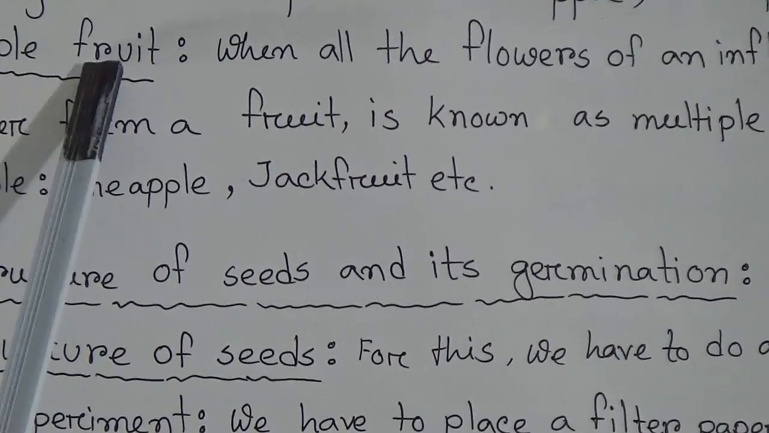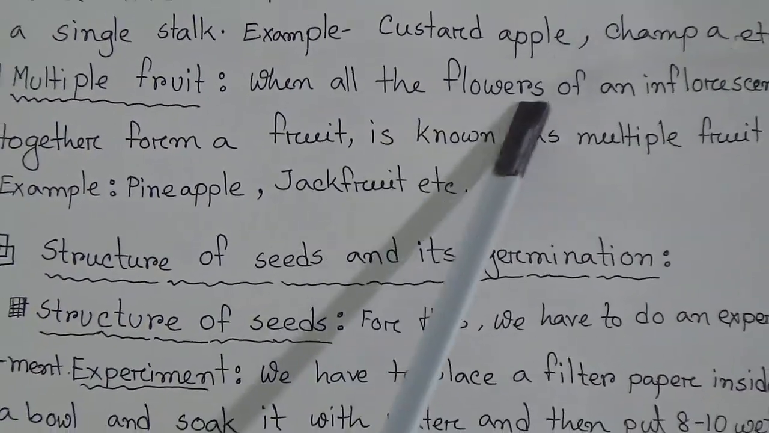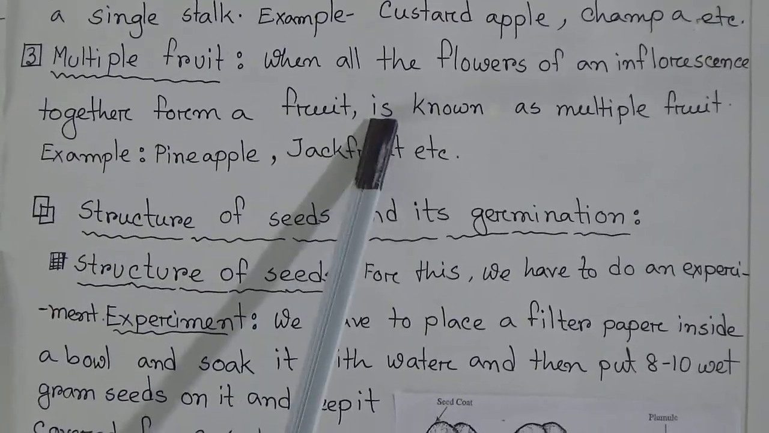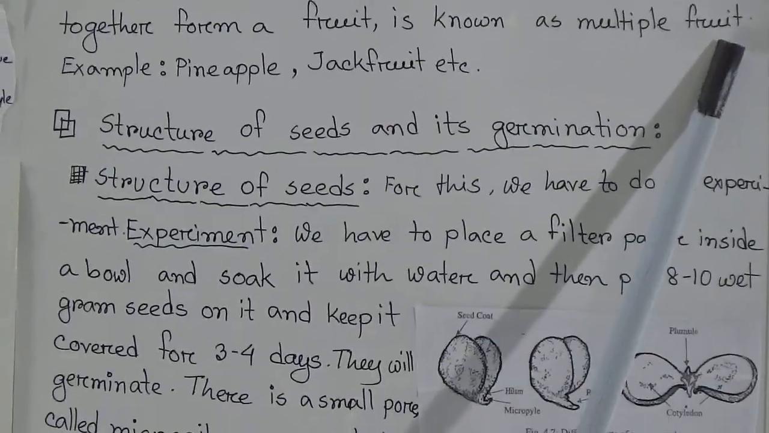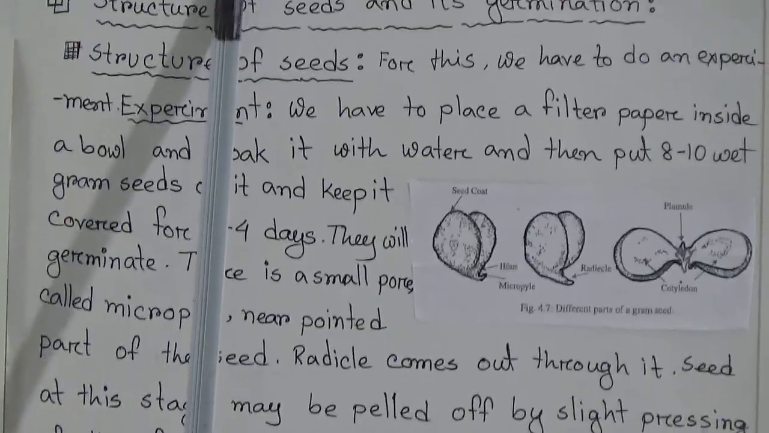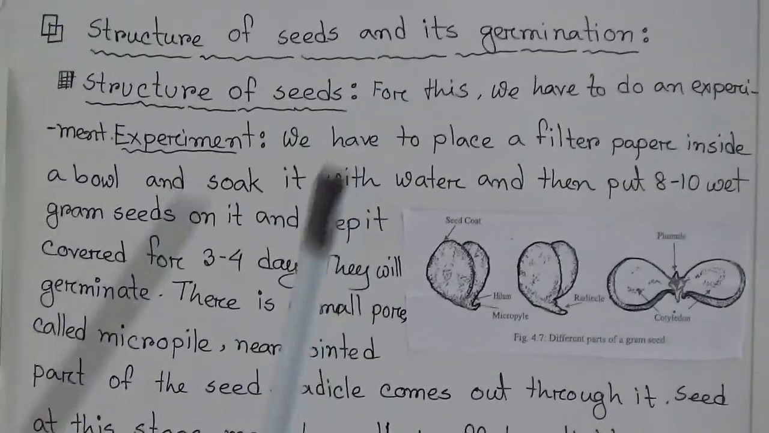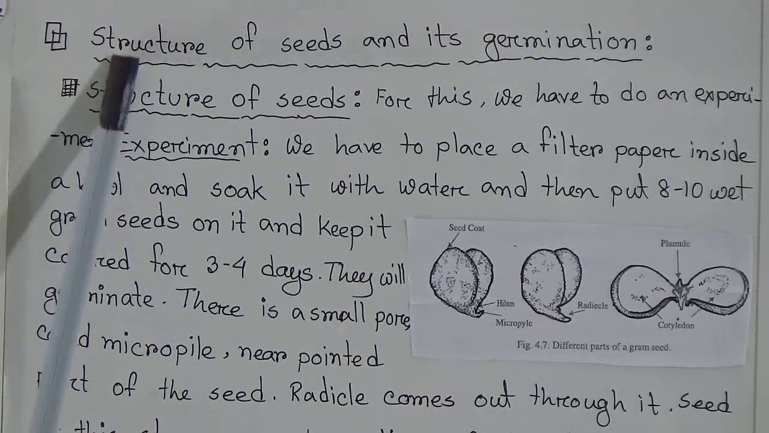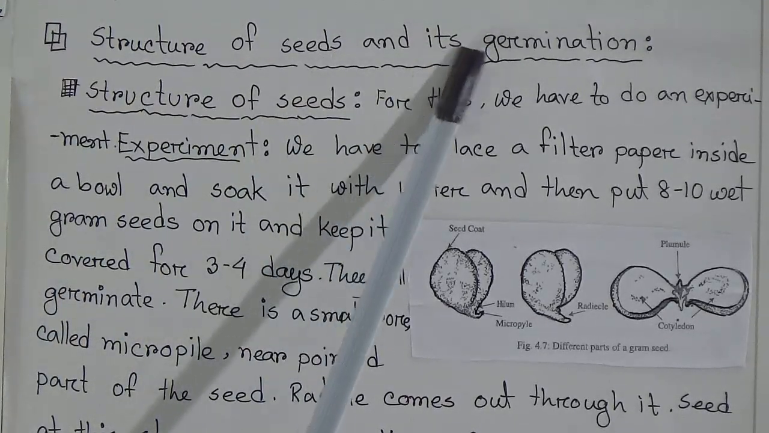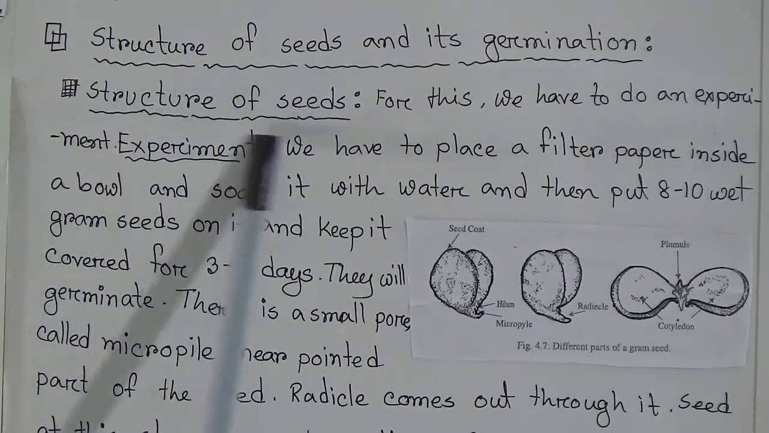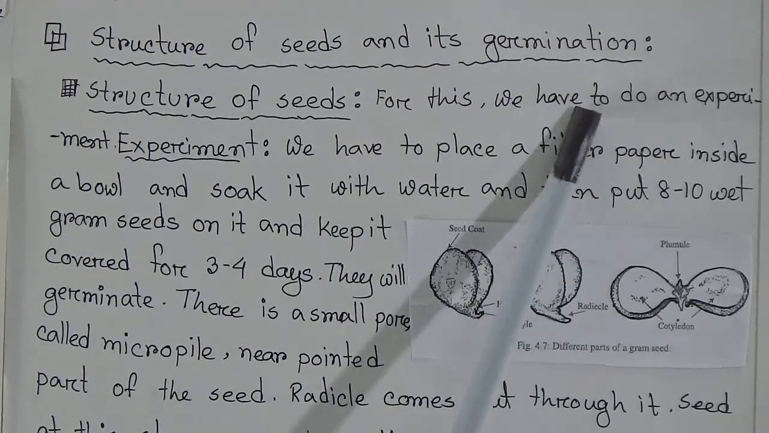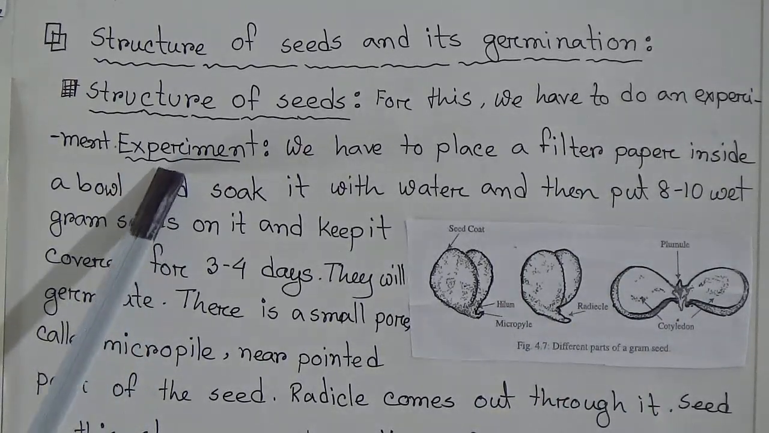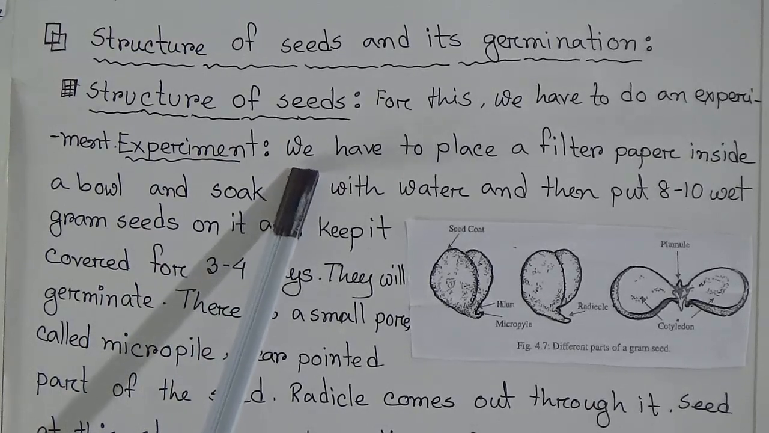Now we will go to the next point. This is multiple fruit. When all the flowers of an inflorescence together form a fruit, it is known as multiple fruit. Example, pineapple and jackfruit. Now we will go to the last part, that means structure of seed and its germination. Structure of seed. For this we have to do an experiment. This experiment, students, you can do at home by yourself. I will say how you can do.